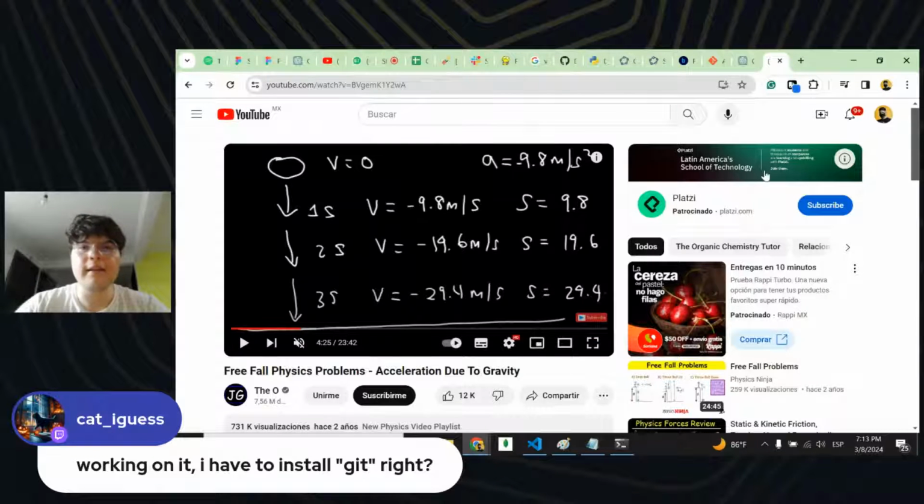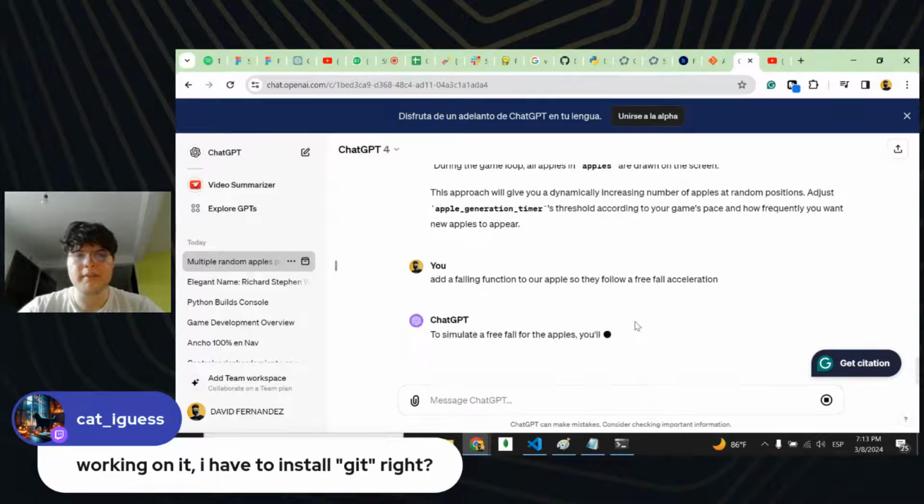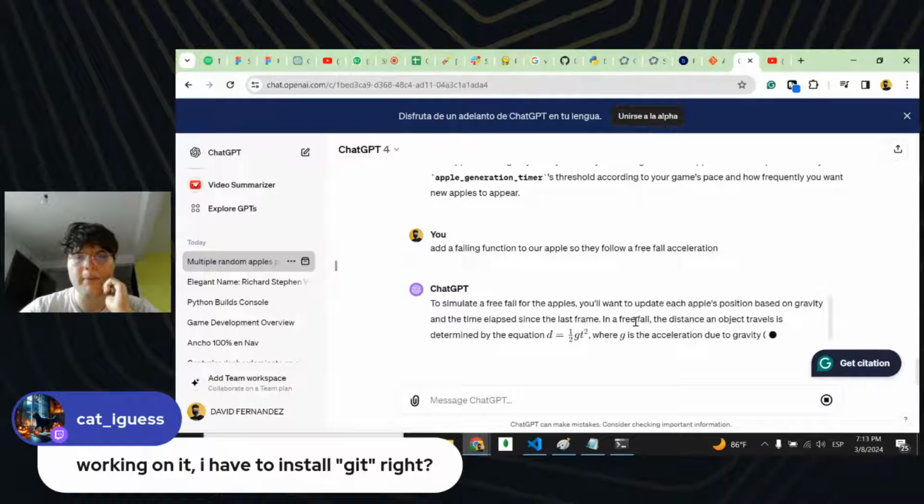So let's just ask ChatGPT to add a falling function to the apples, so they follow a free fall acceleration. Let's try to simulate free fall. For the apples, you want to update each apple's position based on gravity and the time lapse.